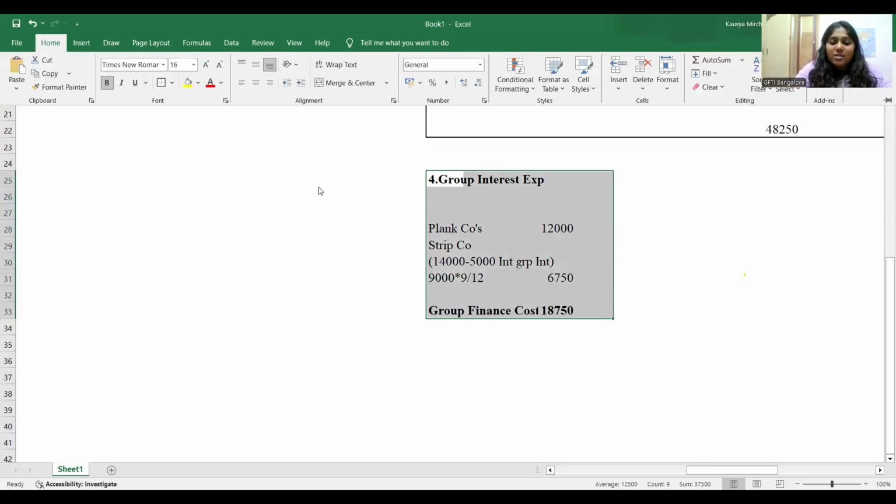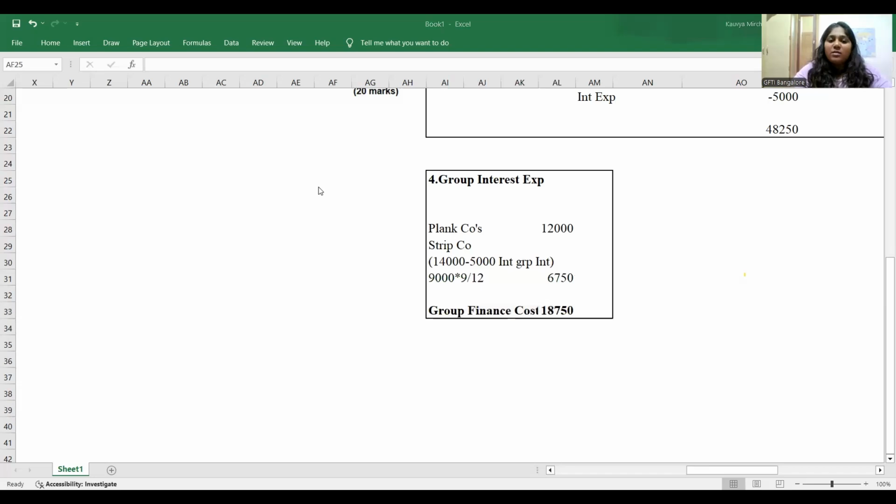Guys, in your ACCA study hub, this question is mistaken. Please don't go through the answer there. It's my humble request.